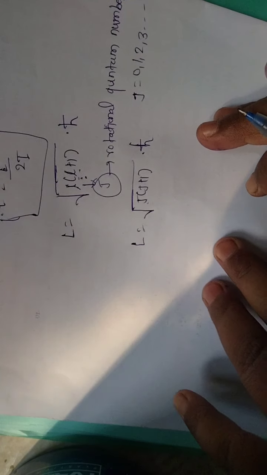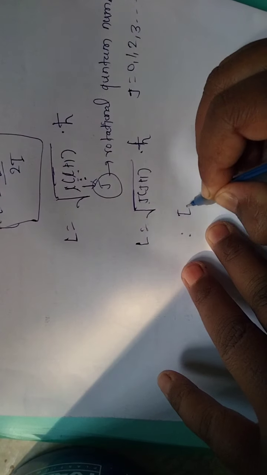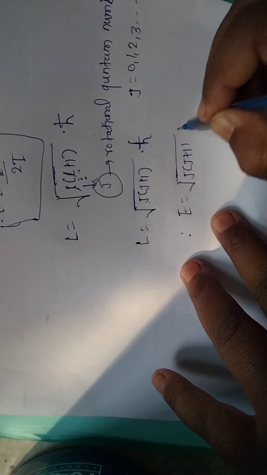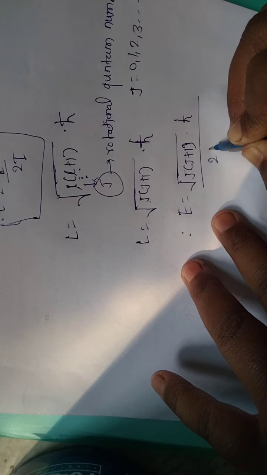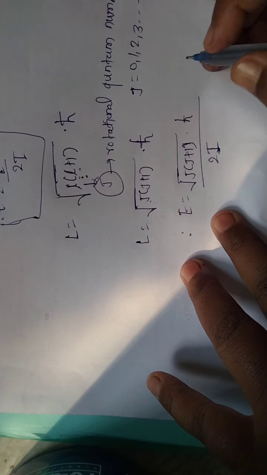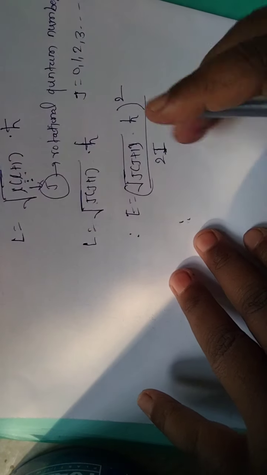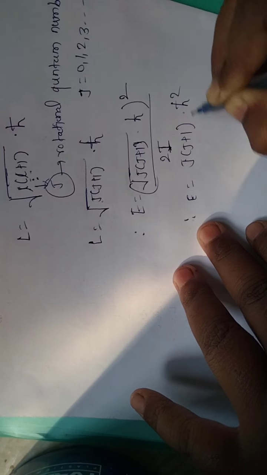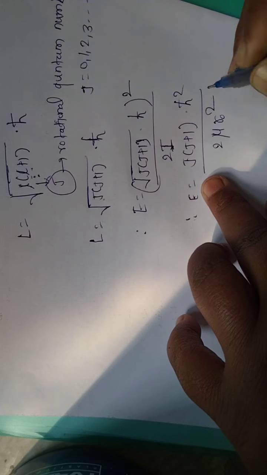Okay, so we will put this value here and we will get the energy equation E is equal to J of J plus 1 into h cross square divided by 2I. The value of I we have is mu r0 square.